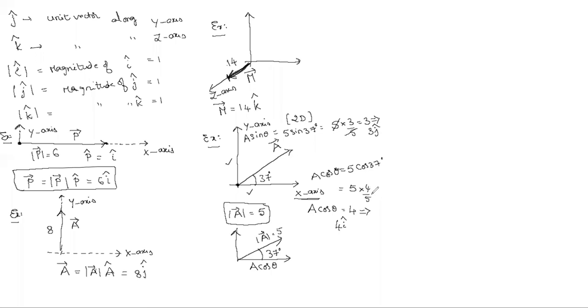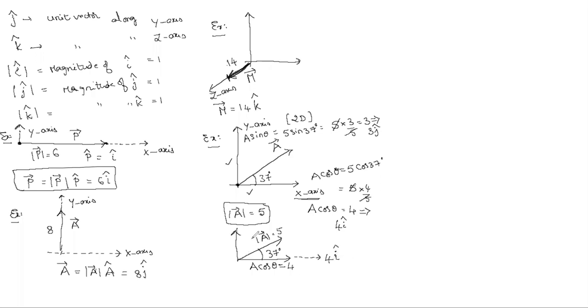I substituted here, 5 cancels, I got 4 here. So a cos theta value is 4. So in this direction, the vector representation is 4. That is along which axis? X-axis, sir. So 4 i cap.